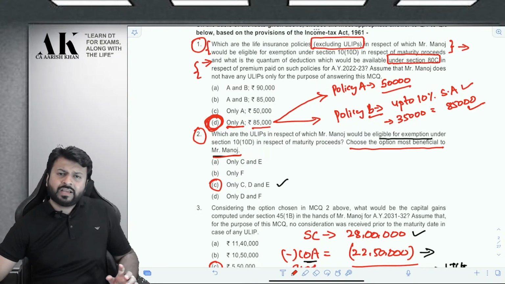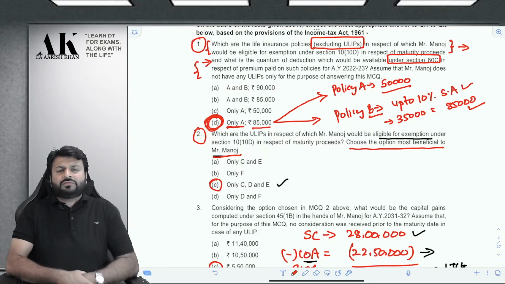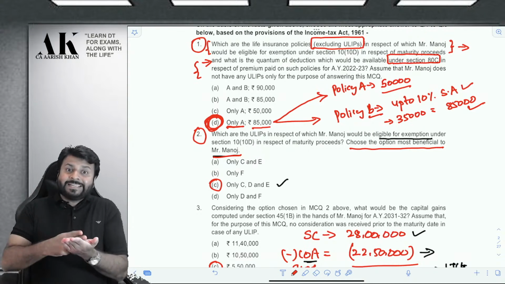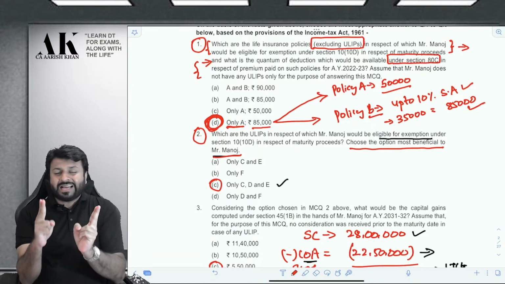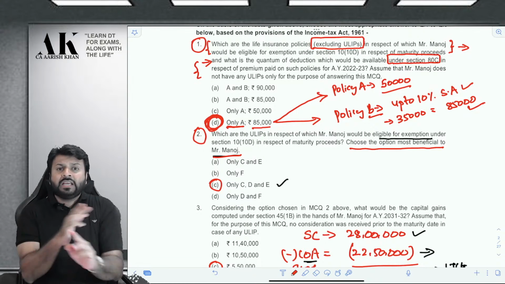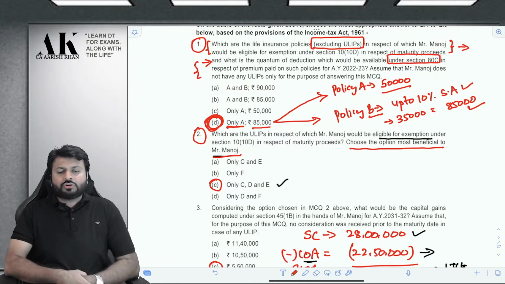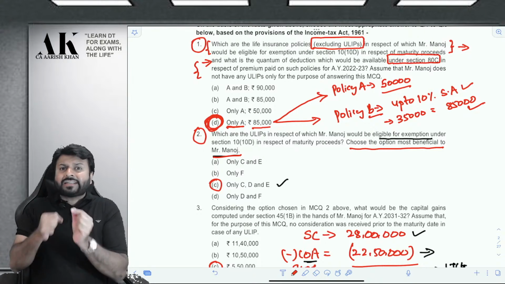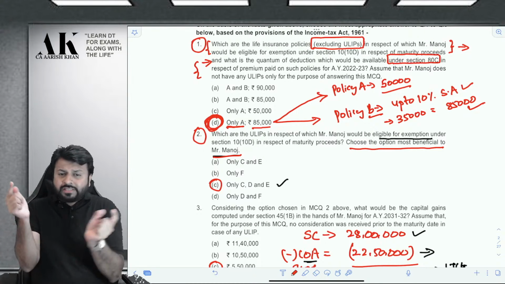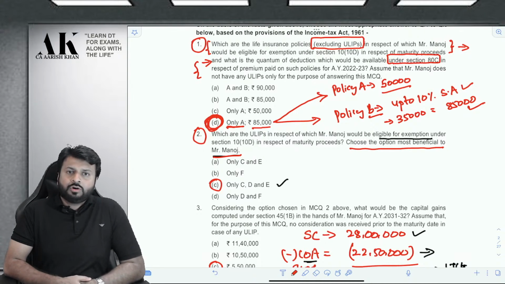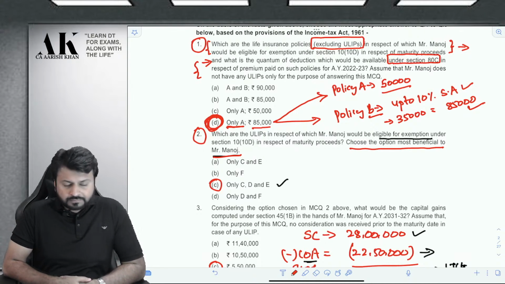The assessee had to fulfill this earlier also, and now also. That is the first criteria. The second criteria is that the aggregate annual premium of one or more policies should not exceed 2,50,000 rupees. If it exceeds 2,50,000 rupees, then you have to select two policies, three policies whose annual premium does not exceed 2,50,000 rupees. I hope you might be knowing this particular provision.